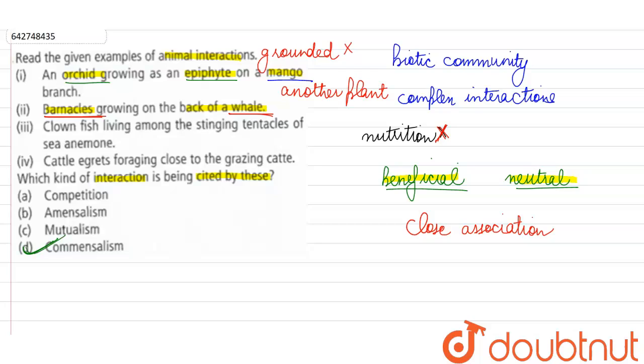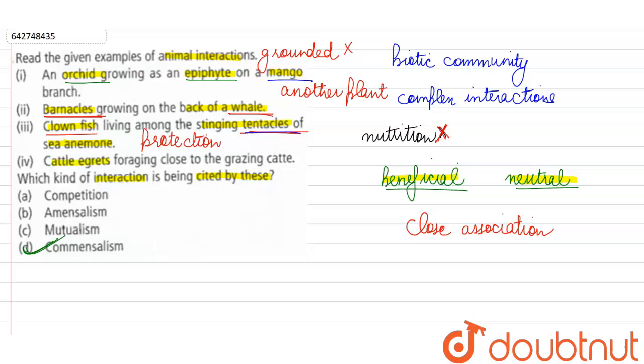If we look at the other examples that have been given to us, clownfish living among the stinging tentacles of a sea anemone. A similar scenario, the clownfish gets protection from the predators because they cannot enter the stinging tentacles, and the clownfish itself has adapted in such a way that it has a protective covering on its body. It has a layer of mucus, so it will not get stung by the sea anemone. So the sea anemone is not harmed in any way, but the clownfish is getting protection.